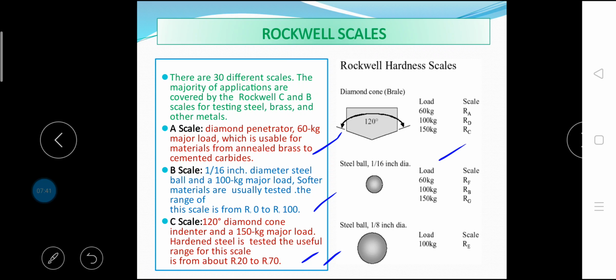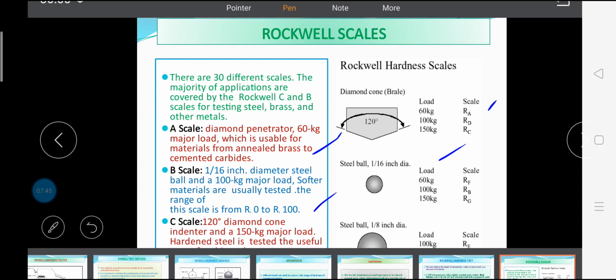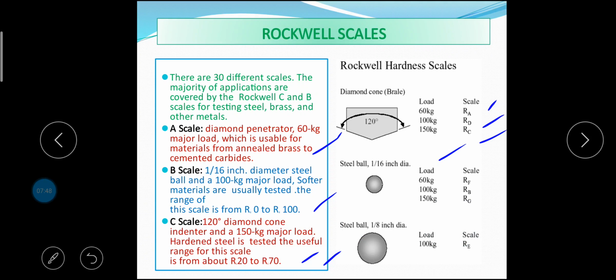For the diamond cone indenter, with a load of 60 kg the R suffix A scale is used. For 100 kg the R suffix D scale is used. For 150 kg the R suffix C scale is used. For a steel ball of 1/16 inch diameter, with load 60 kg the R suffix F scale is used. For 100 kg the R suffix B scale is used. For 150 kg the R suffix G scale is used. And for a steel ball of 1/8 inch diameter, with load 100 kg the R suffix E scale is generally used.